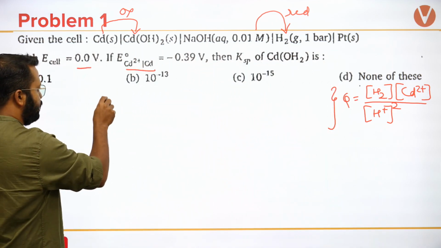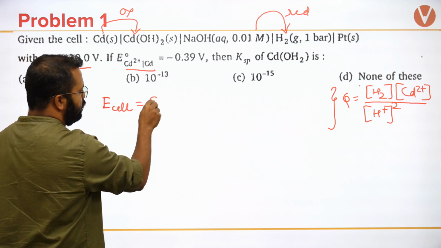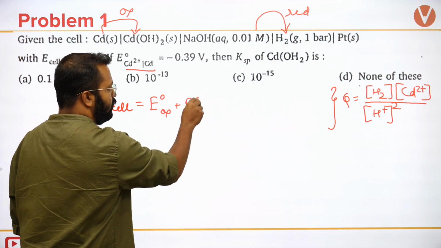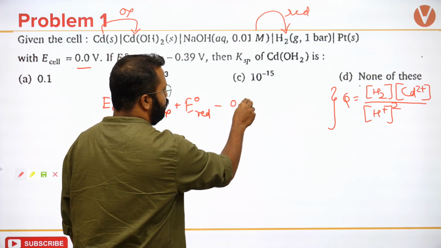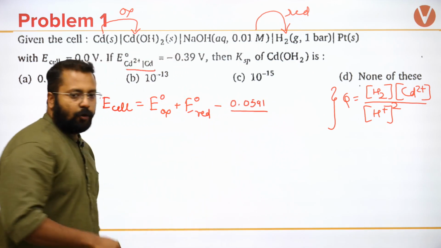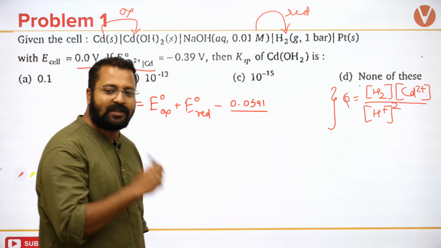So I can write that E cell is equal to E naught for oxidation plus E naught of reduction minus 0.0591 upon how many electrons are being exchanged. Can you tell me कितने electrons exchange हो रहे हैं?